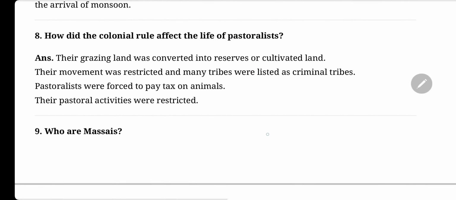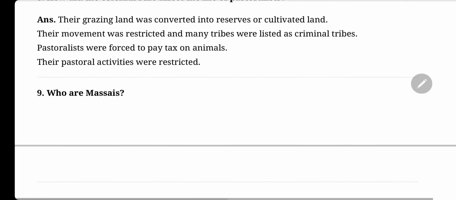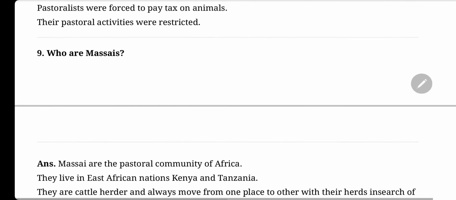How did the colonial rule affect the life of pastoralists? Their grazing land was converted into reserves of cultivated land. Their movement was restricted and many tribes were listed as criminal tribes. Pastoralists were forced to pay tax on animals. Their pastoral activities were restricted.